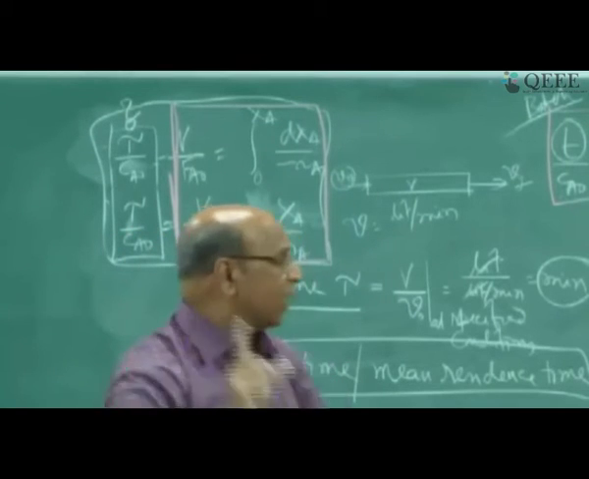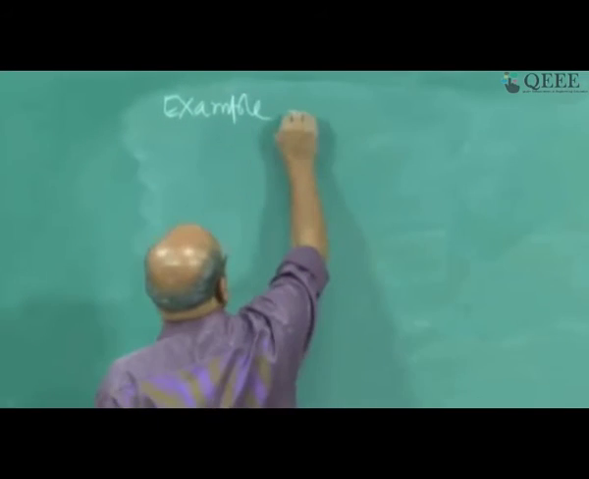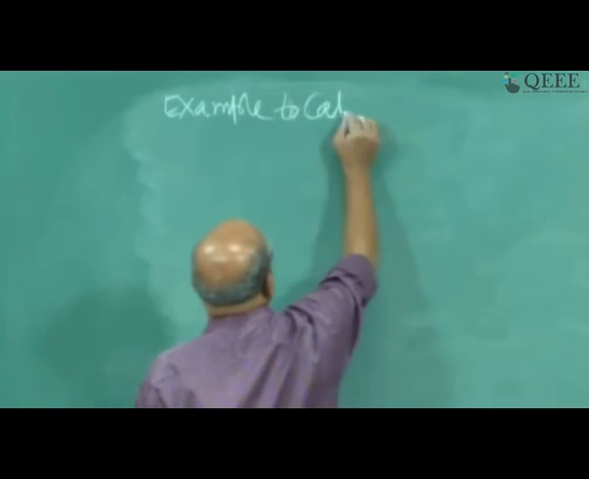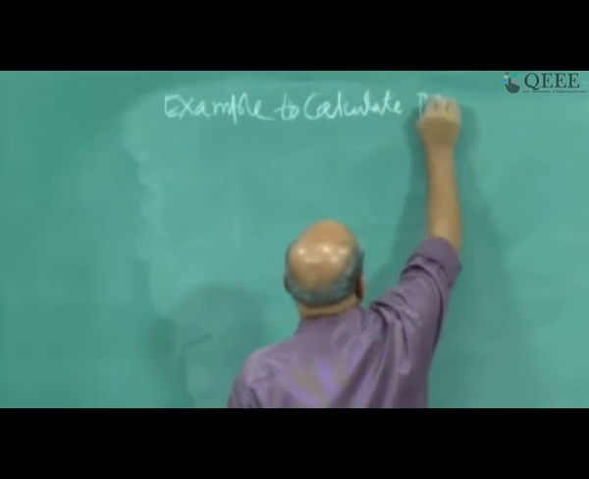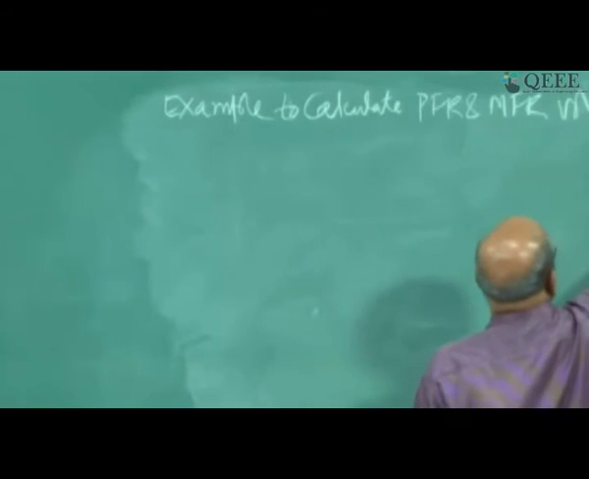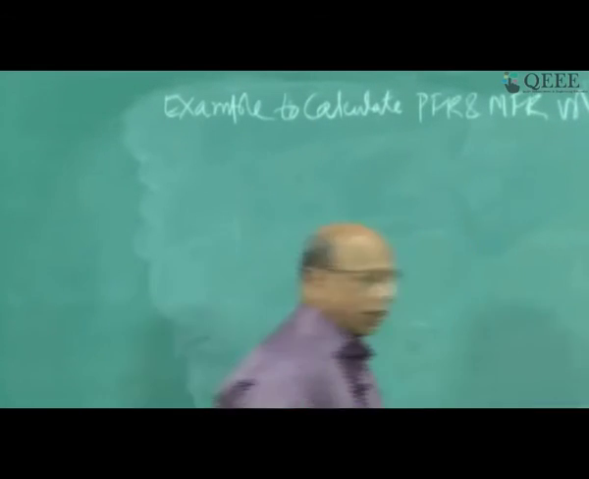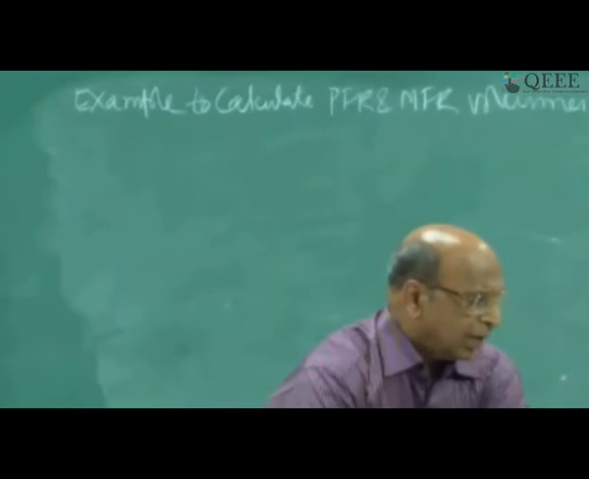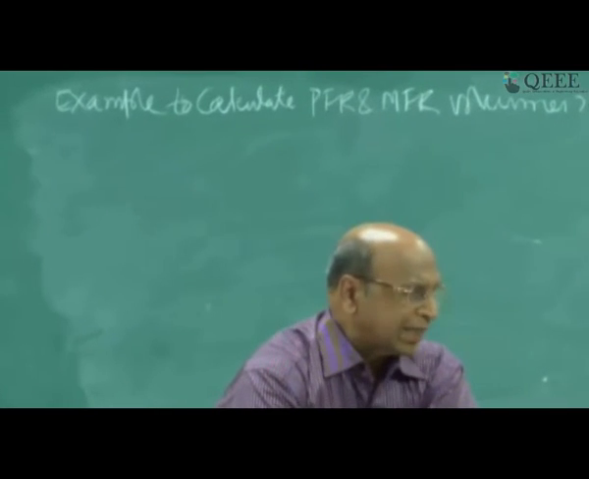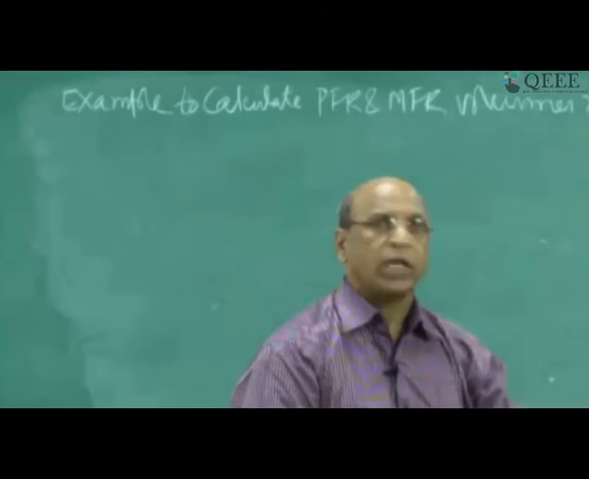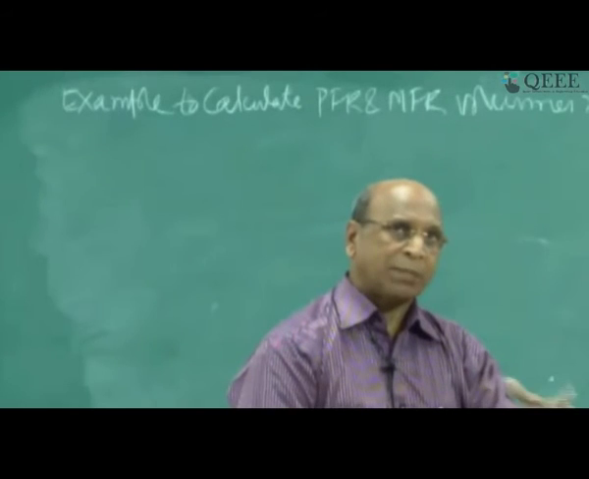Okay. So now let us take one example to calculate PFR and MFR volumes. You can just read, I hope all of you can read that. A homogeneous isothermal liquid phase reaction, you see how many conditions are given. A homogeneous reaction which is isothermal, which is also liquid. So all these conditions give some information for you.